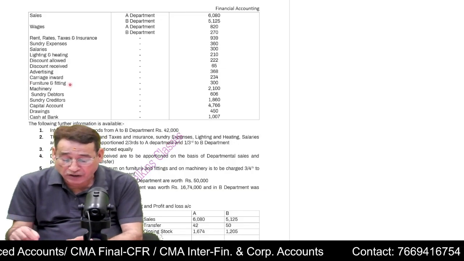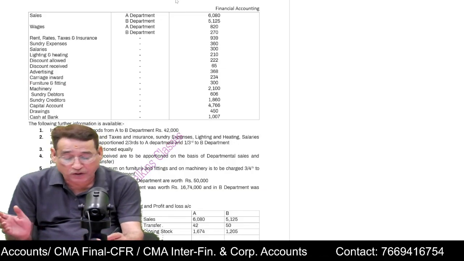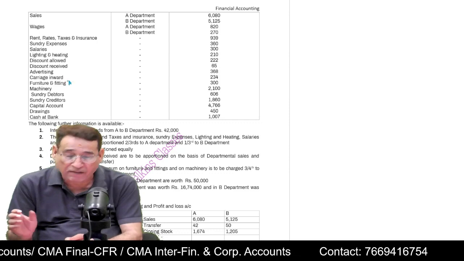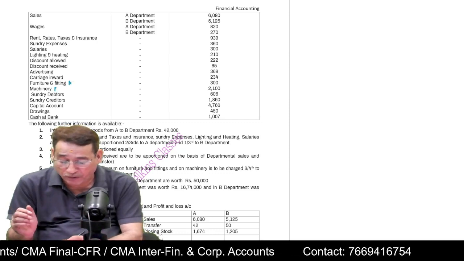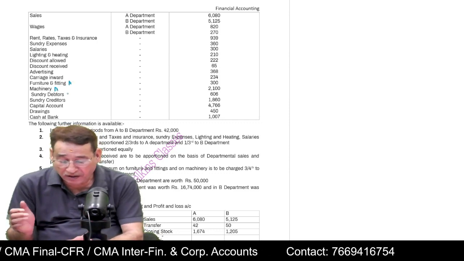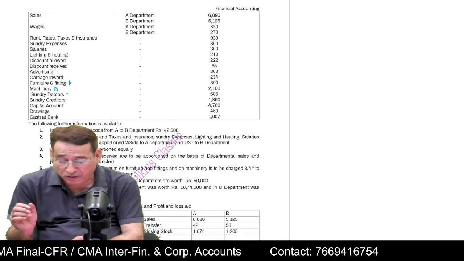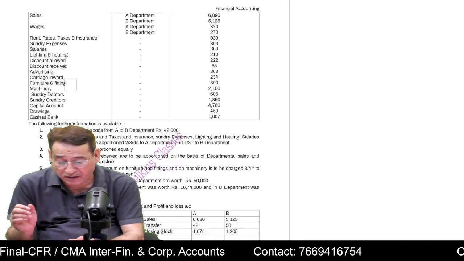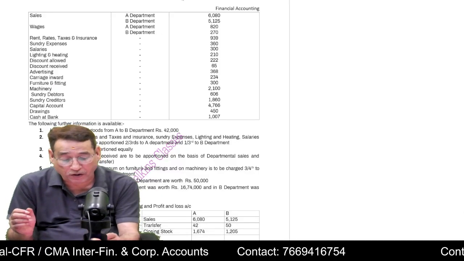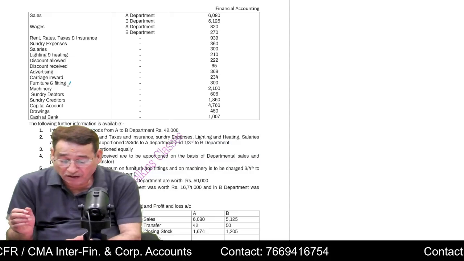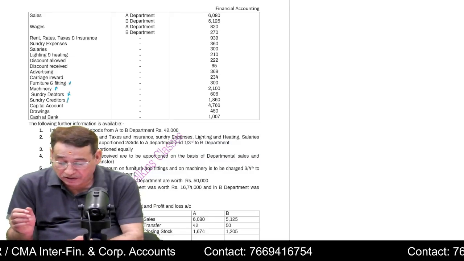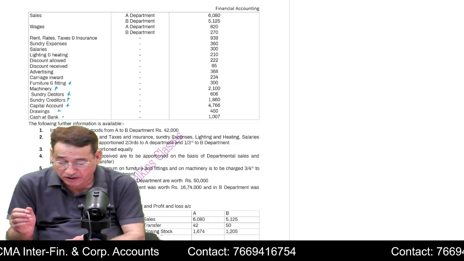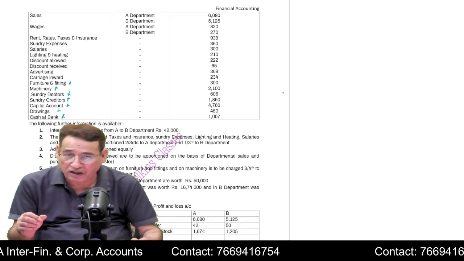And as far as furniture and fitting is concerned, as we know, furniture and fitting is an asset. I am not going to write it in the profit and loss account. Machinery is also not going to be written. Debtors is also an item of the balance sheet. So we are not going to touch these items, which will not find a place in the profit or loss account. Are you getting my point or not?